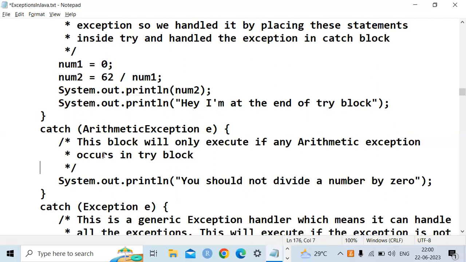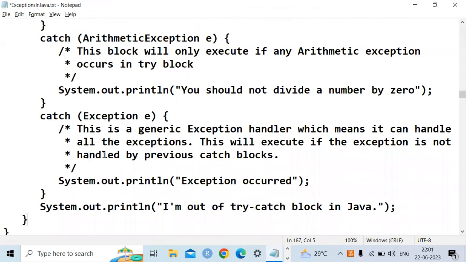And moreover, try blocks can be nested. Try within a try block: a try block inside another try block, and a try block inside another try block.